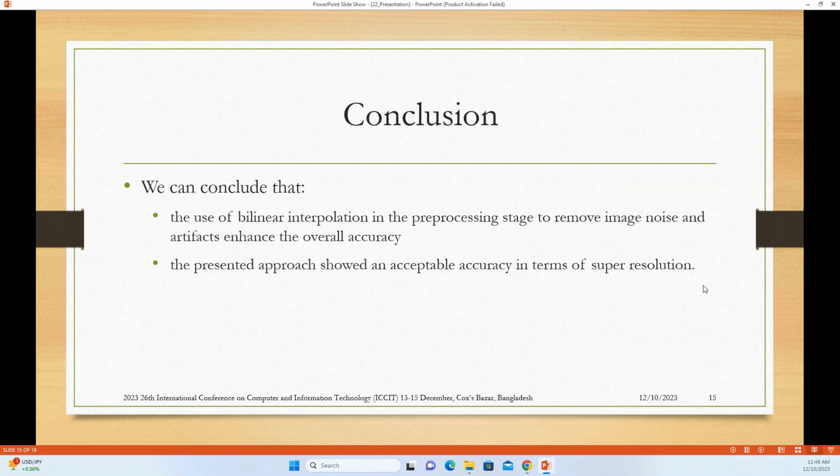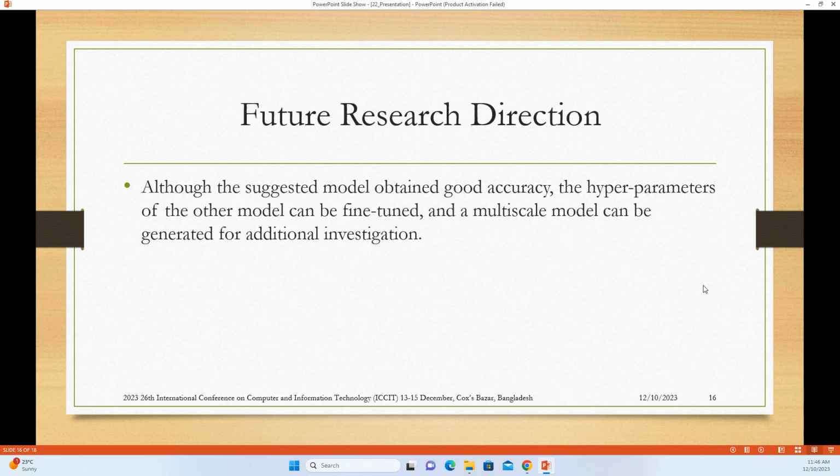Finally, if we conclude, we can show that the use of interpolation in the preprocessing stage to remove noise and artifacts enhances the overall accuracy. Also, the presented paper shows an acceptable accuracy in terms of super resolution.